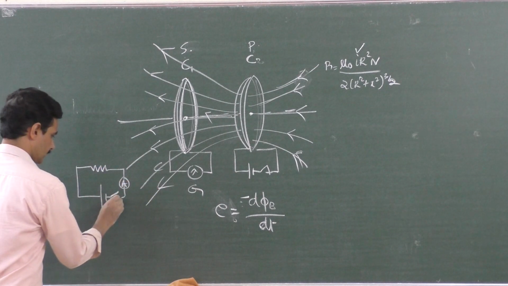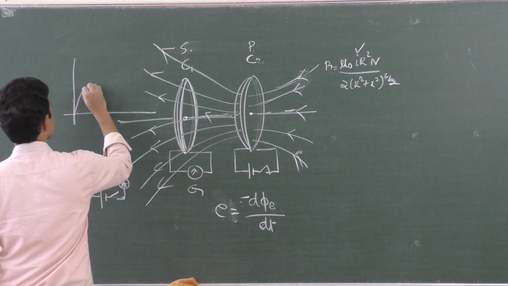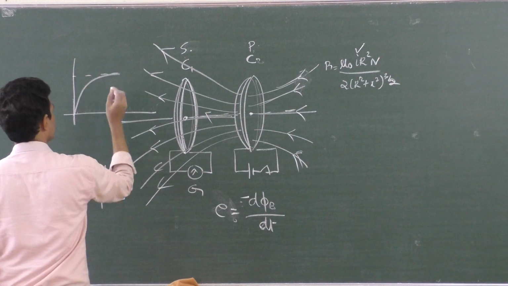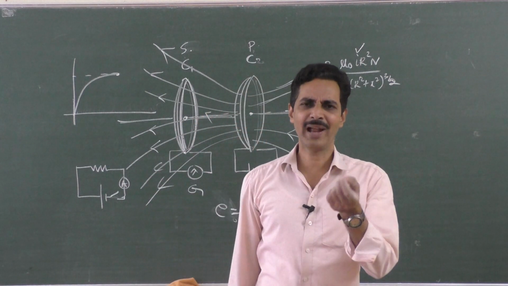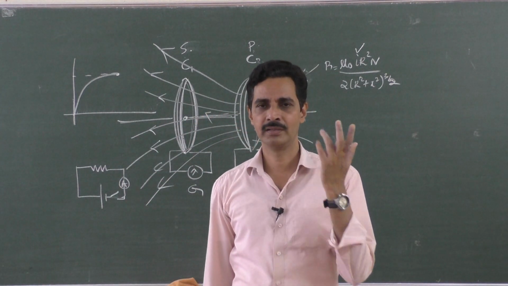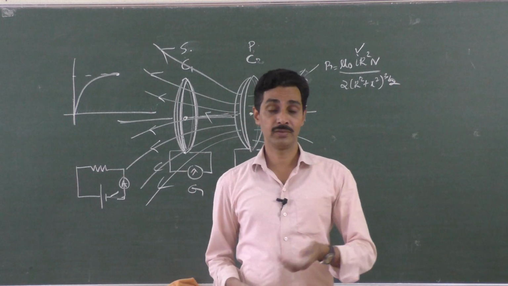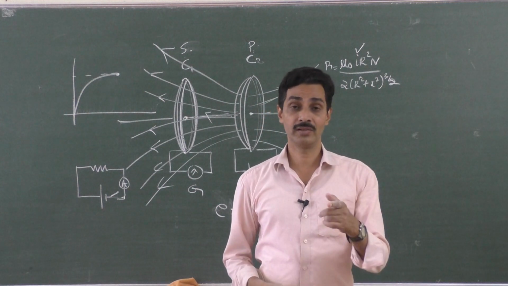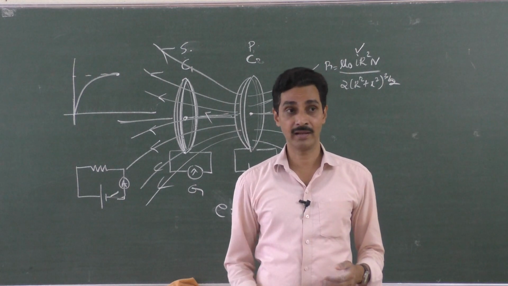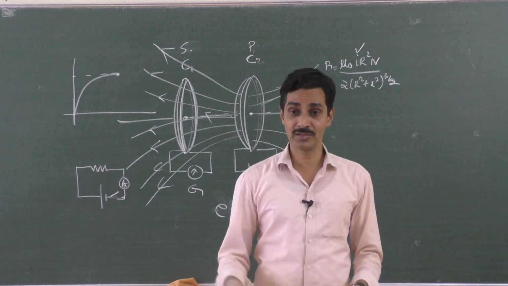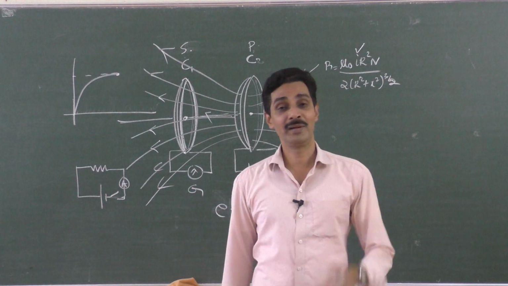As soon as this is switched on, current doesn't increase to the highest value all of a sudden. Current increases steadily and then reaches the maximum value. It takes a certain time, maybe a fraction of a second, microseconds, milliseconds. It doesn't take hours and hours. If it did, then if you want to do an experiment today, you should have switched on the circuit 1 hour earlier, right? Before the next hour, which is the practical hour, you should construct the circuit, switch it on, go to the language class or some other class and then go to the laboratory. By that time the current will be maximum. But it is not so.